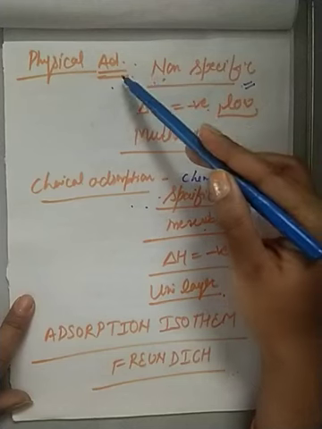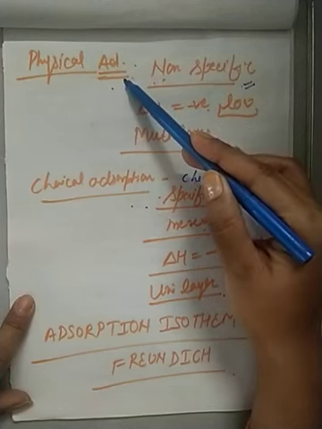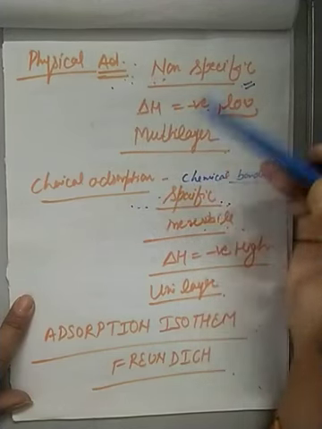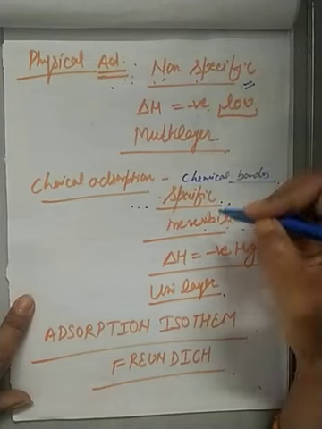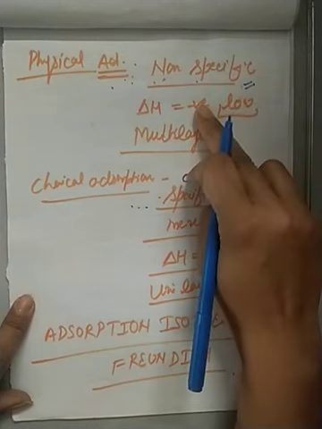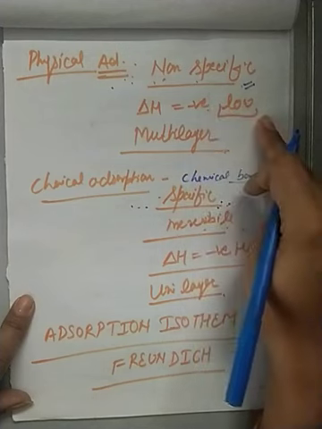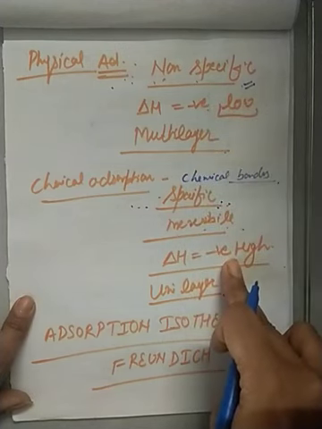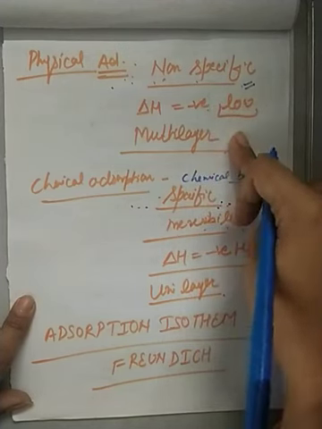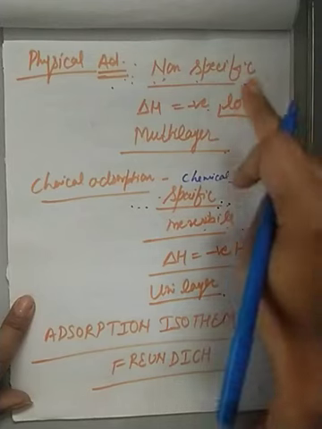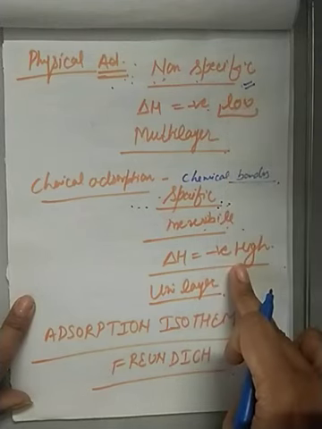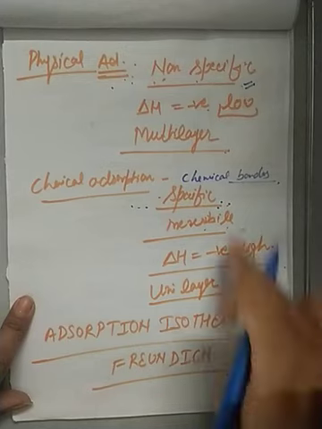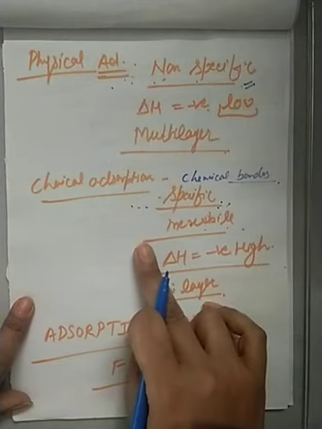Difference. Physical adsorption: no chemical bond forms; chemical adsorption: chemical bonds form. Physical is non-specific, chemical is specific. For physical, the value of delta H is negative but low; for chemical, the value of delta H is high. Physical is multi-layer, chemical is unilayer. Physical is reversible, chemical is irreversible. So these are the differences between physical and chemical adsorption.